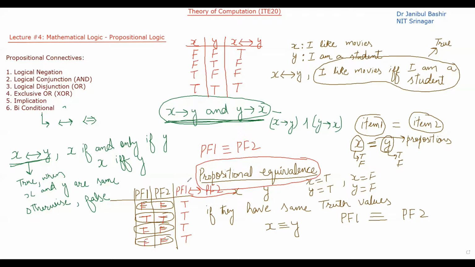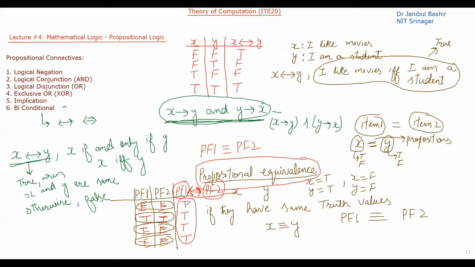Okay, so that means if two propositional formulas are equivalent, equivalent means that their truth values are the same in all the cases. Then if we connect these two propositional formulas using a biconditional, what will be the output?